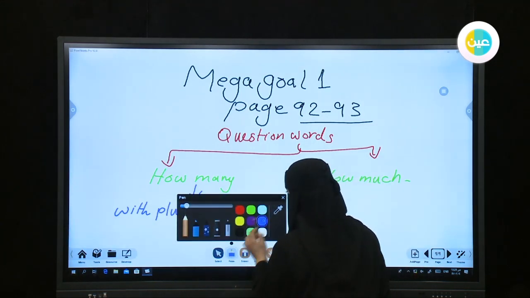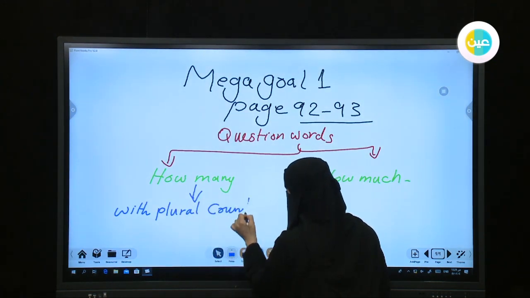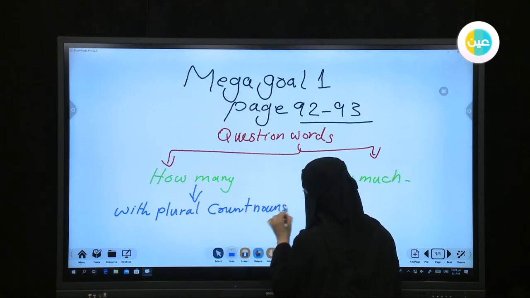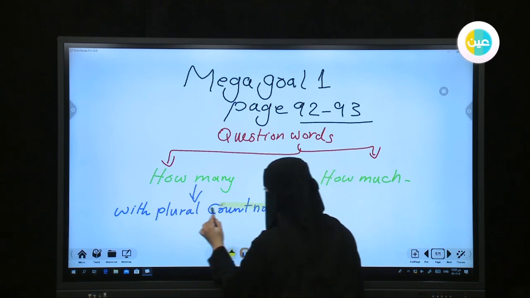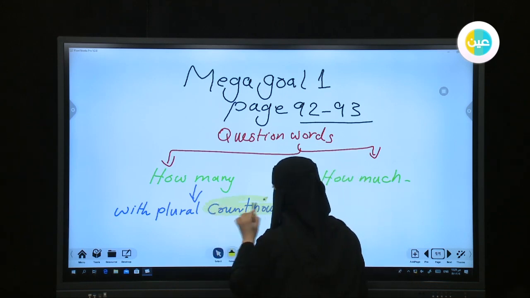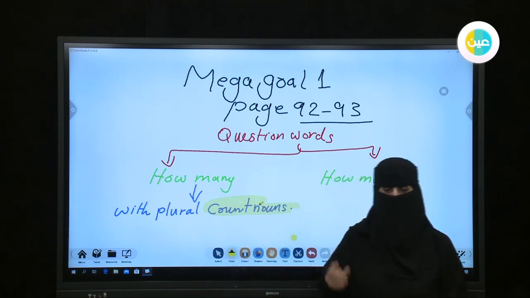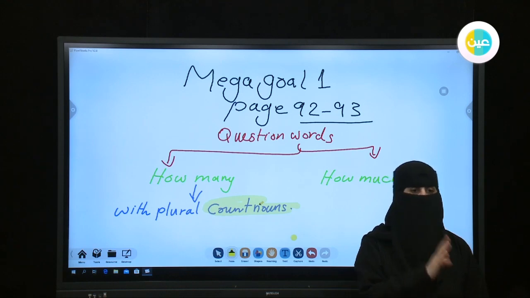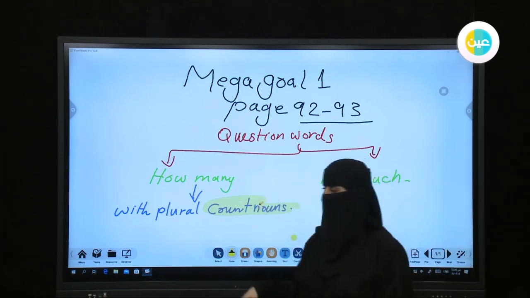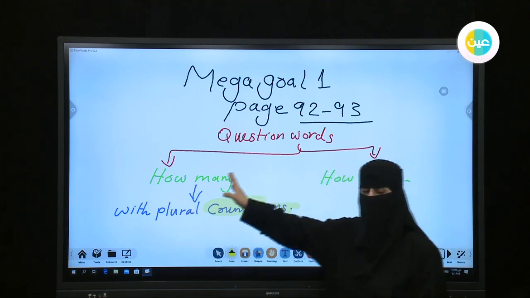As we mentioned before, we can use it with plural count nouns. We'll highlight that area. If you have count nouns, you can count them: 1 pen, 2 pens, 3 pens, 4 pens, 5 boxes, 6 boxes, 7 doors, windows. You can count them one by one, so I should use how many. Only with plural count nouns can I use how many.